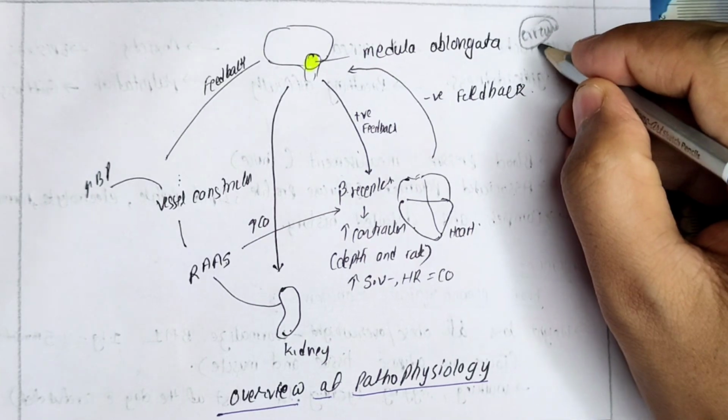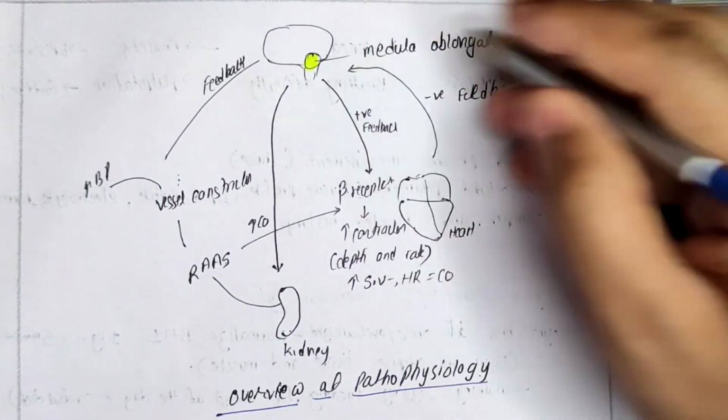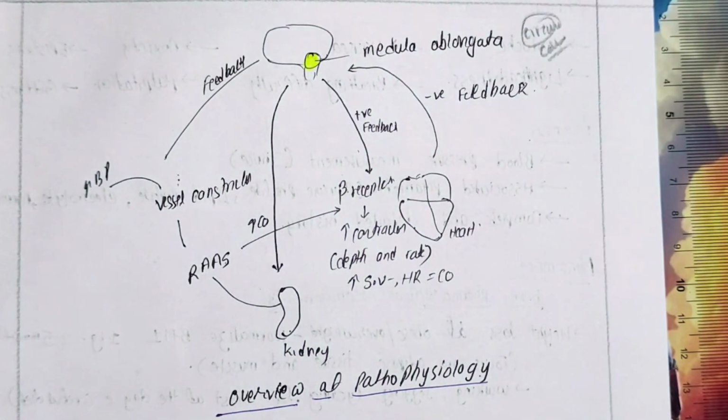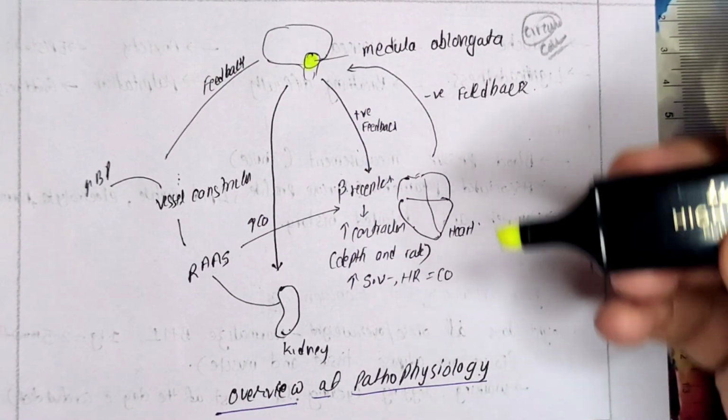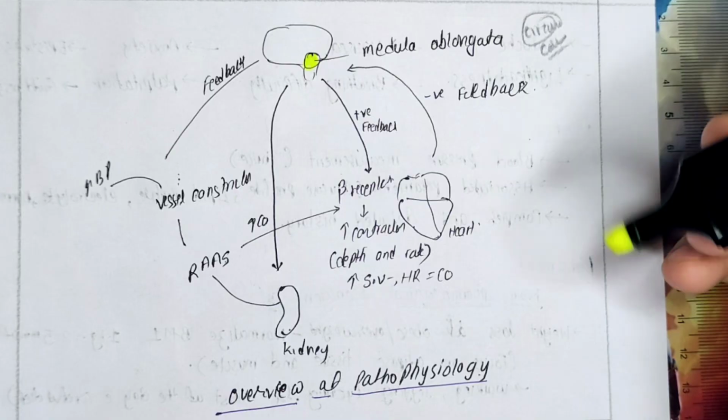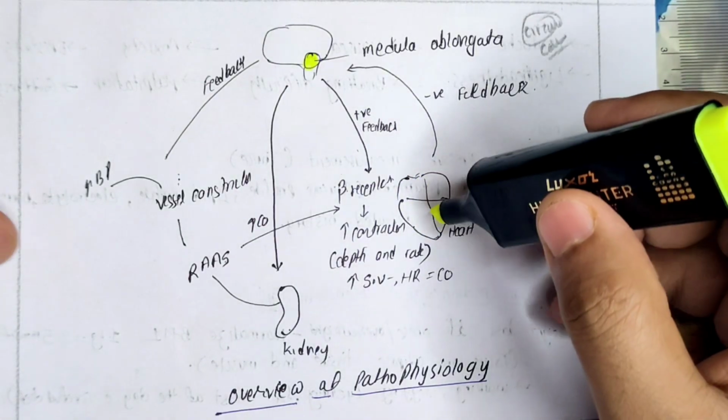सर्कुलेटरी सेंटर जिसको हम बोलते हैं कार्डियोवैस्कुलर सेंटर. यहाँ पर रेस्पिरेटरी सेंटर भी होता है. This cardiovascular center will control the cardiovascular rate and rhythm. What is happening means, if there is a low BP in our body,